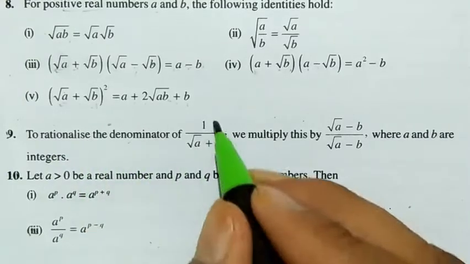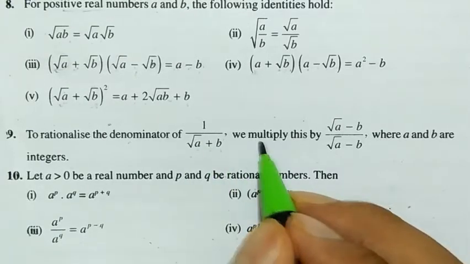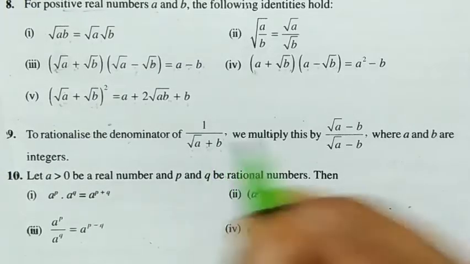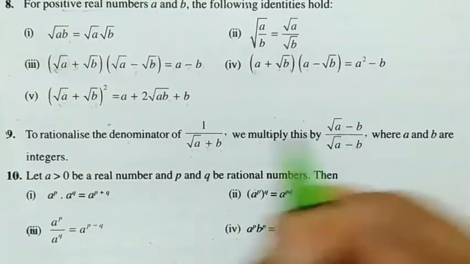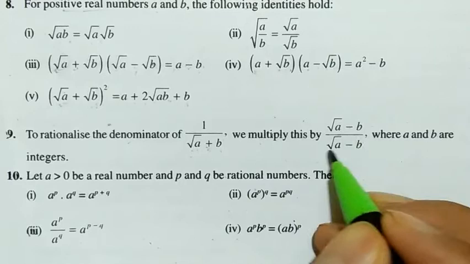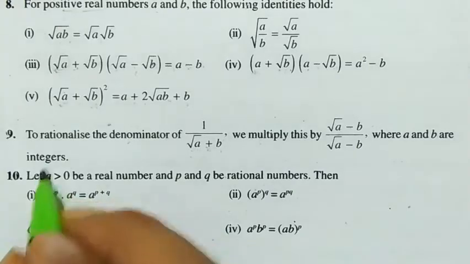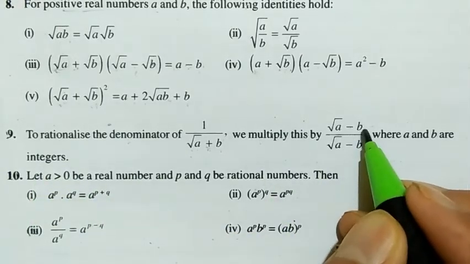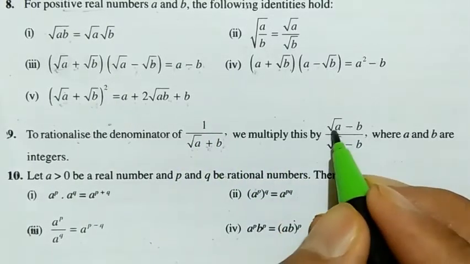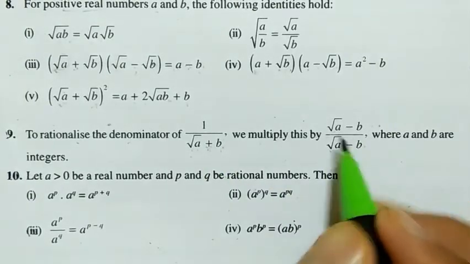Ninth point, this is very important: to rationalize the denominator of 1/(√a + b), its denominator we have to rationalize. Then we multiply this by what? √a − b. Whatever the sign here, we have to change it to the other sign. If it is plus, we change to minus; if it is minus, we change to plus. So we multiply this by (√a − b)/(√a − b). Both must be the same. Just remember this, where a and b are integers. If you have to rationalize the denominator of 1/(√a + b), then we multiply by (√a − b)/(√a − b), because here is a plus sign, so we take the minus sign.